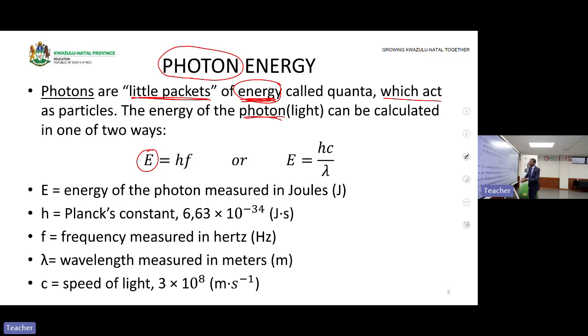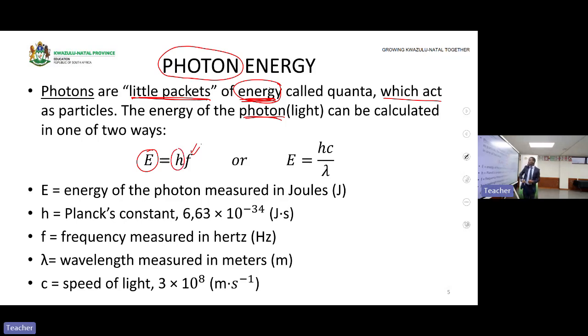It depends on the frequency of light. So they will give you the energy or they will give you the frequency. If they give you the frequency, you must be able to determine the energy of the photon, the energy that will be transferred to an electron.